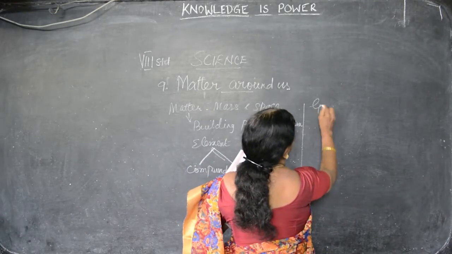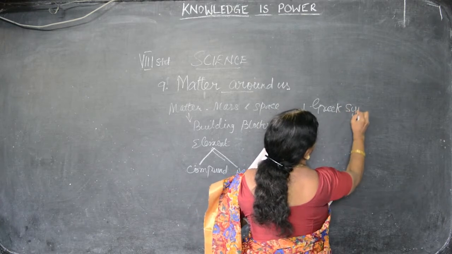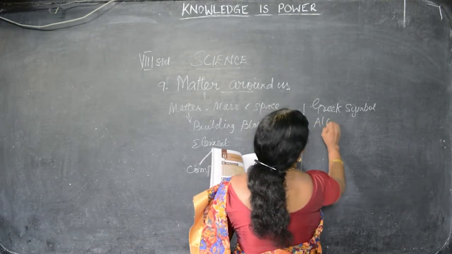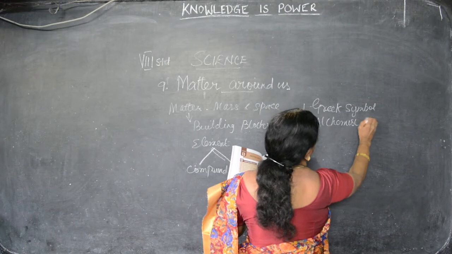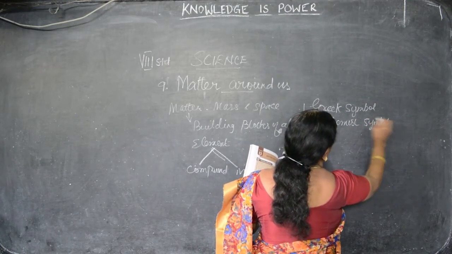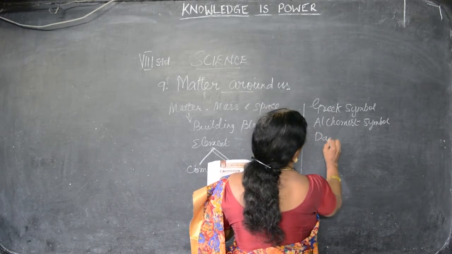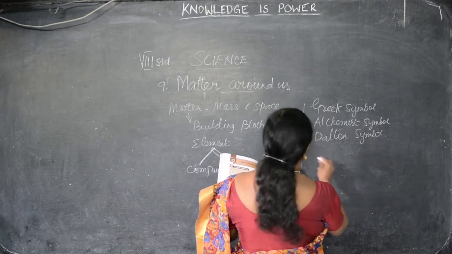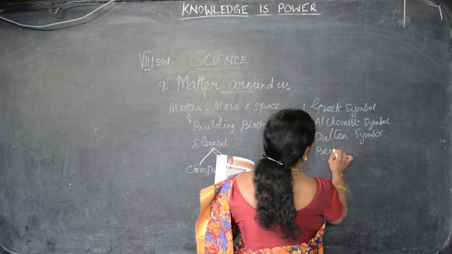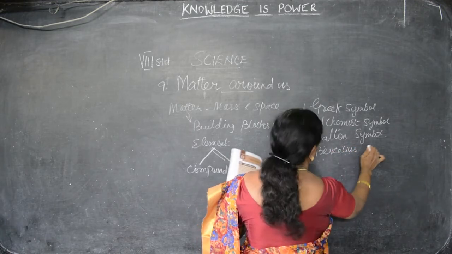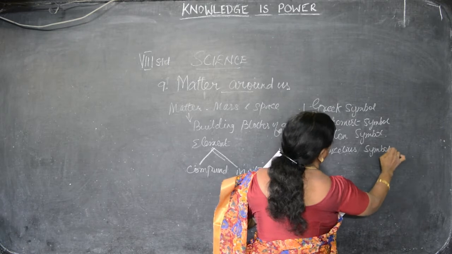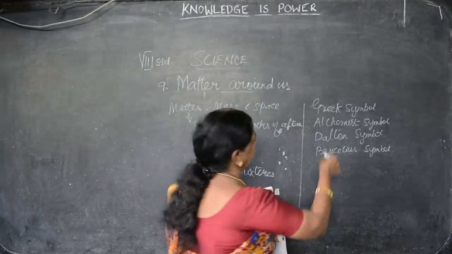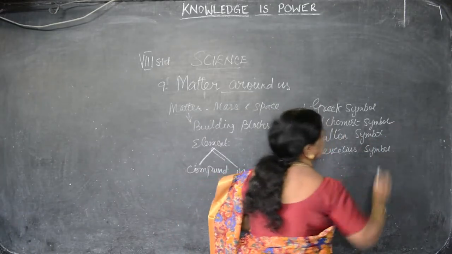Elements are represented by symbols. A symbol is the short form of the element. There are many methods: Greek symbol, alchemist symbol, Dalton symbol, and Berzelius symbol. There are 4 ways, but at present we are following the Berzelius symbol only.